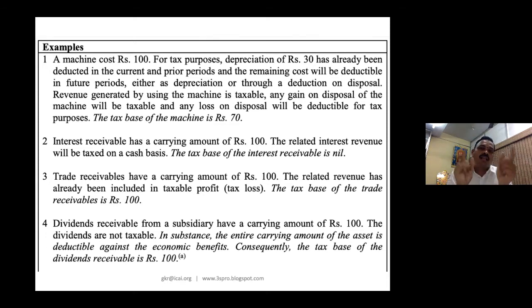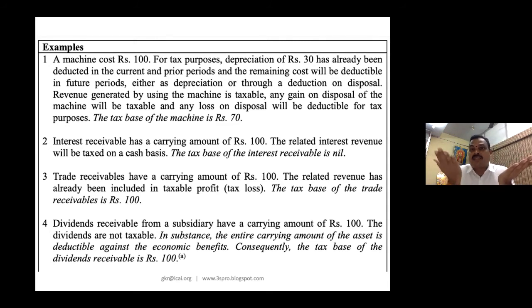A machine is costing 100 rupees. For tax purpose, depreciation of 30 has already been deducted in the current and prior period. That is called accumulated depreciation. For example, every year, say past 2 years or whatever, 15, 15 or 10 into 3. And the remaining cost will be deductible in future periods. So for tax purpose, 30 you have deducted. So 100 minus 30 is 70.